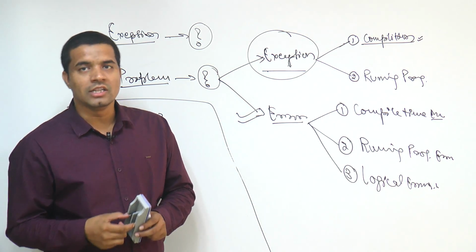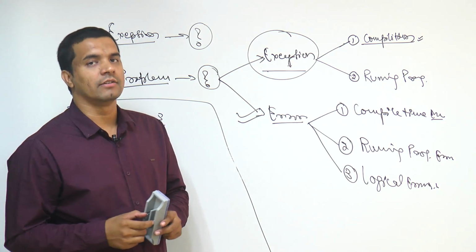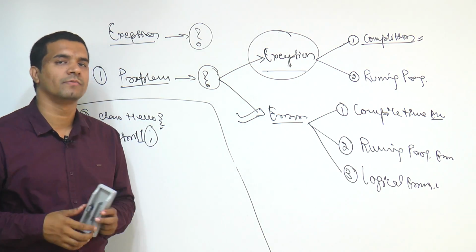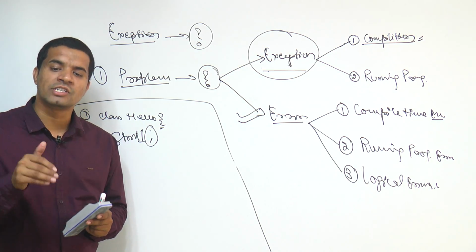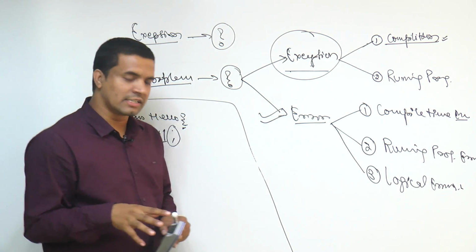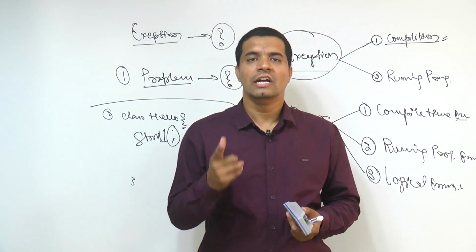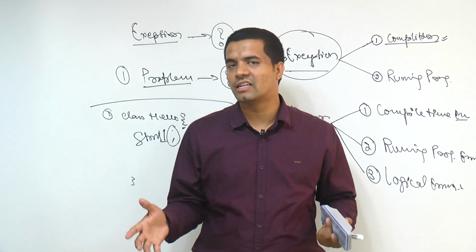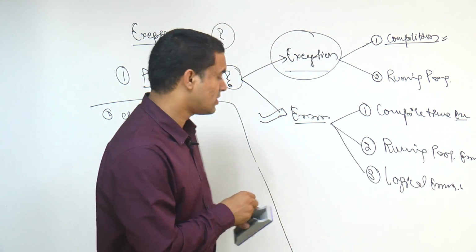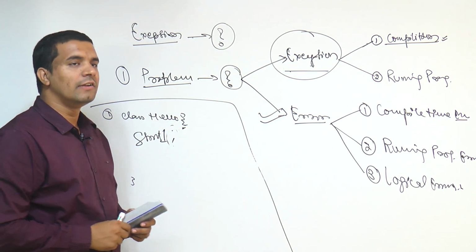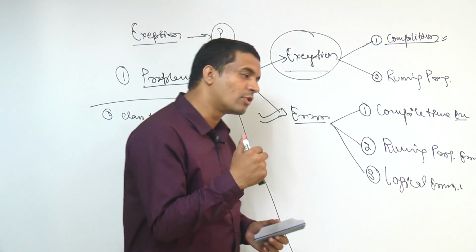Because till the time you are not sorting out the compilation errors, you will not be able to proceed further. If an error is there, you can't do anything, and the further processing of the things cannot start. So the first thing is you must avoid the compilation errors, and only then can you proceed further.